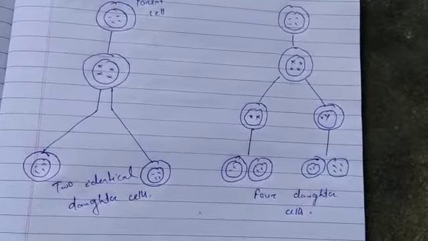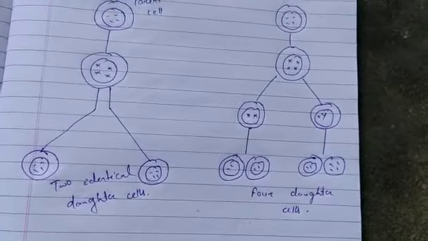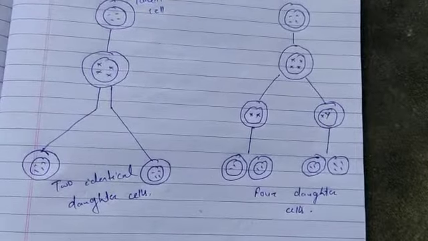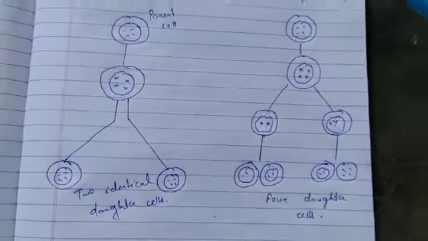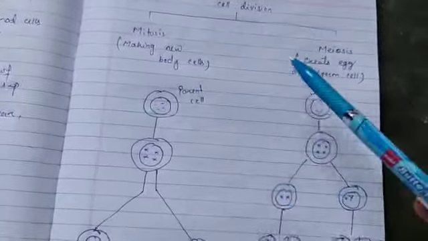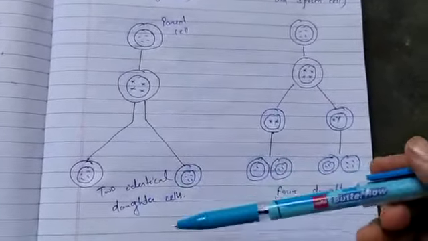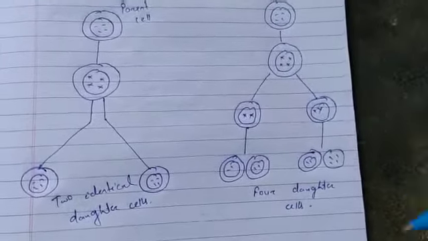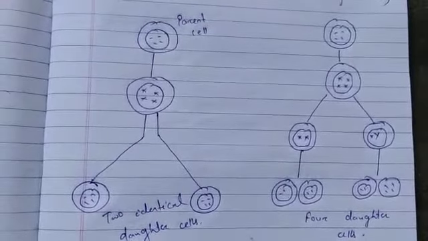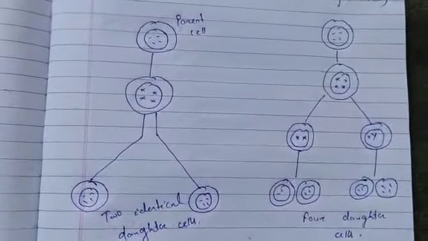We will discuss this more clearly in higher class, but now you should know that there are two types of division, mitosis and meiosis. In mitosis you get 2 identical daughter cells, and in meiosis we get 4 daughter cells. So this is all about your cell division.